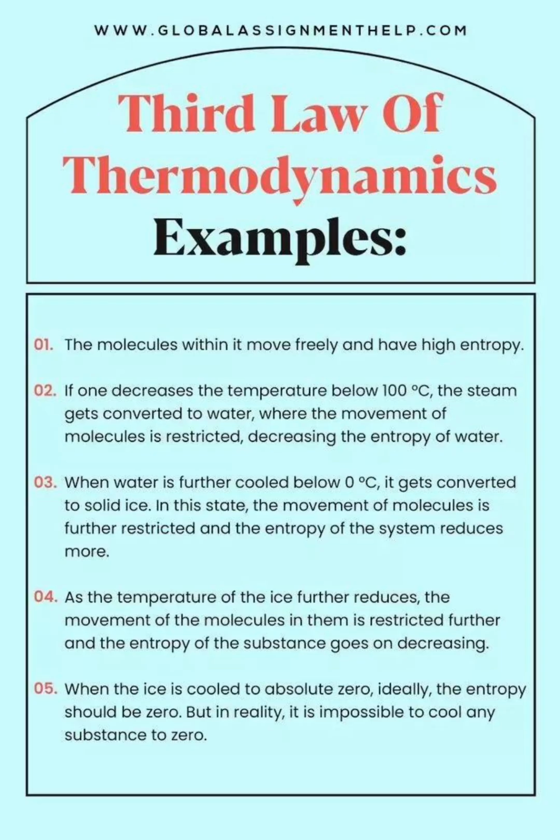Number 3: when water is further cooled below 0 degrees Celsius, it gets converted to solid ice. Instead, the movement of molecules is further restricted and the entropy of the system is reduced more. Number 4: as the temperature of the ice is further reduced, the movement of the molecules is restricted further and the entropy of the substance keeps decreasing. Number 5: when the ice is cooled to absolute zero, theoretically the entropy should be zero, but in reality it is impossible to cool any substance to absolute zero.